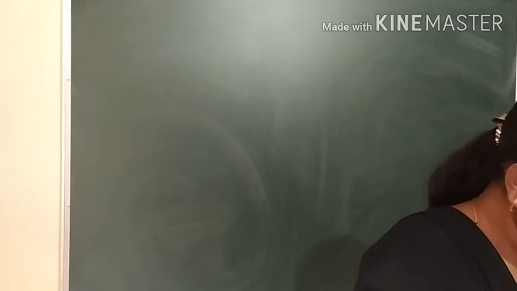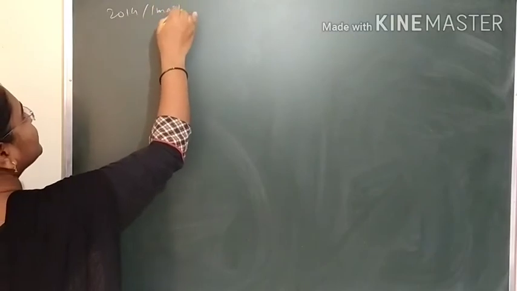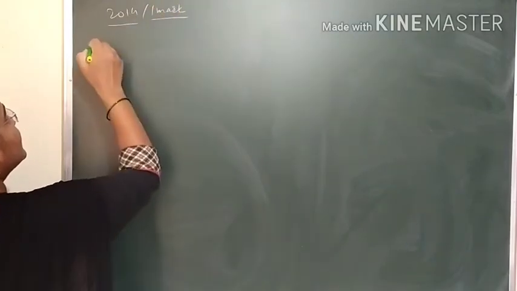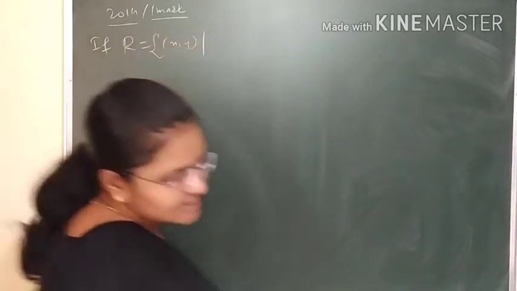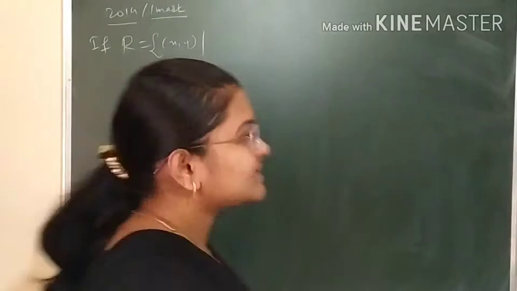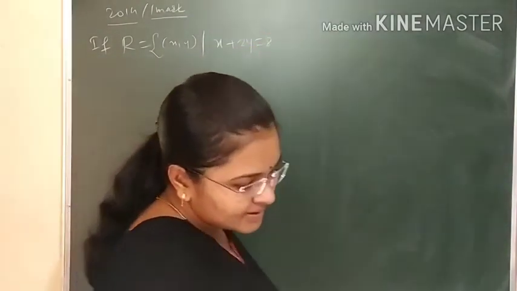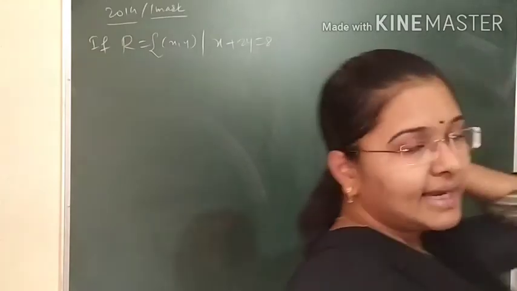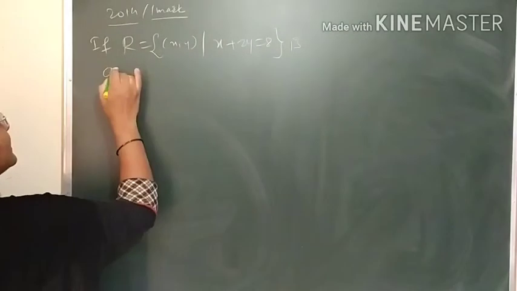Okay. So for 1 mark, one question they have asked, this type of question can come in the MCQ. If R is a relation, 2014, for 1 mark: if R is the set of x comma y such that x plus 2y is 8, is a relation on N. N means the set of natural numbers.